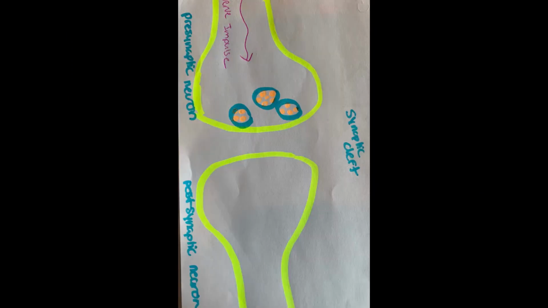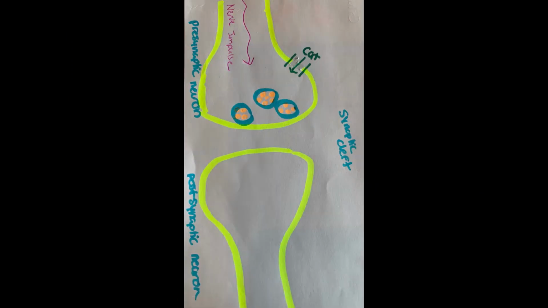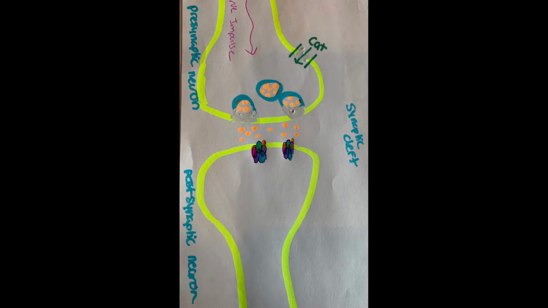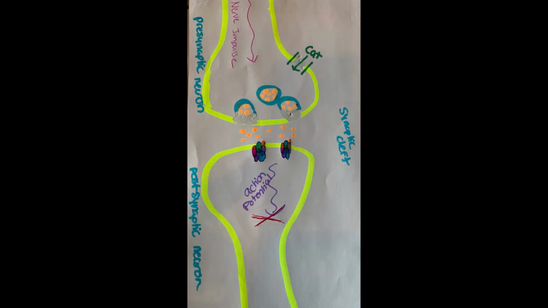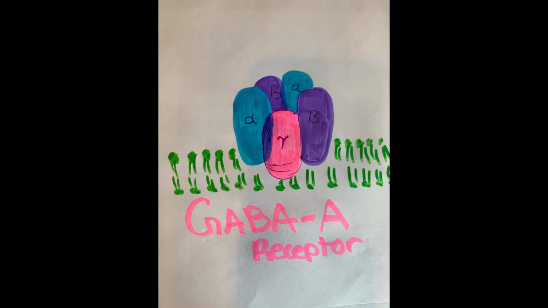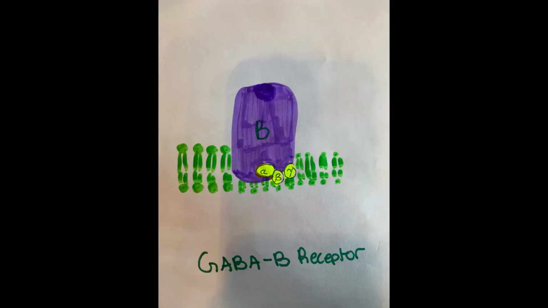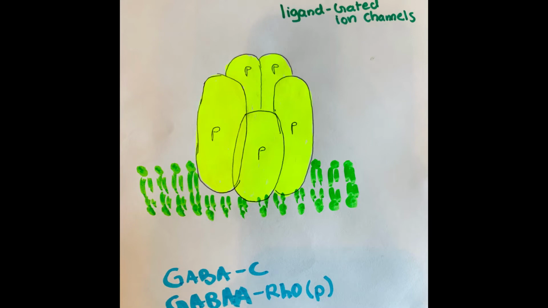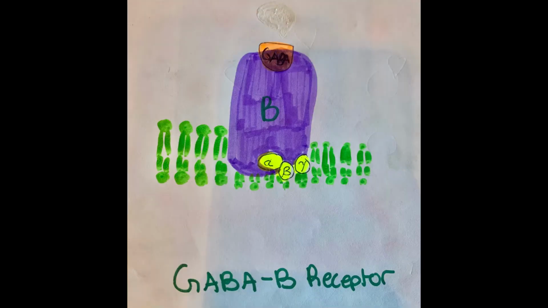A nerve impulse is then sent and allows potassium-calcium ions to enter the presynaptic neuron through an ion-gated channel. It then releases GABA from its vesicles into the synaptic cleft, and then it allows it to bind to the postsynaptic membrane. There are 3 types of receptors for GABA: GABA A, GABA B, and GABA C, also known as GABA A rho. The GABA B receptor is a G protein coupled receptor.